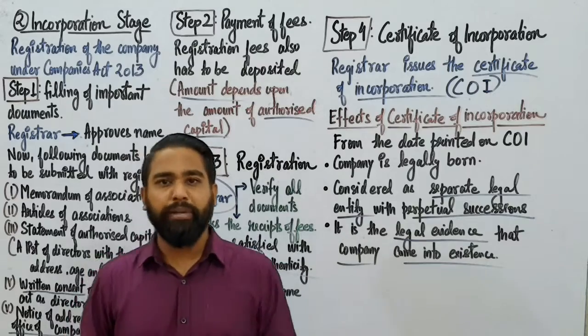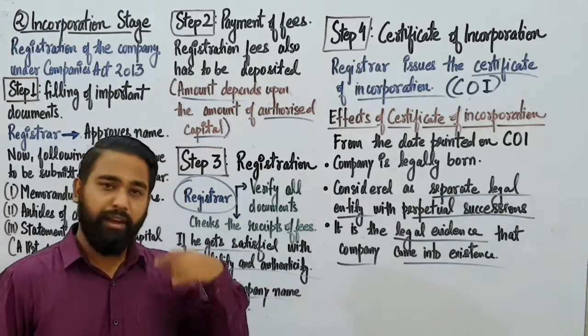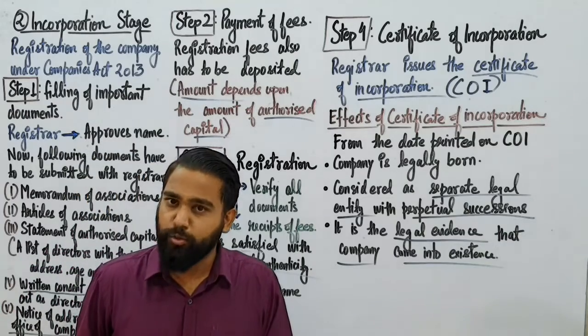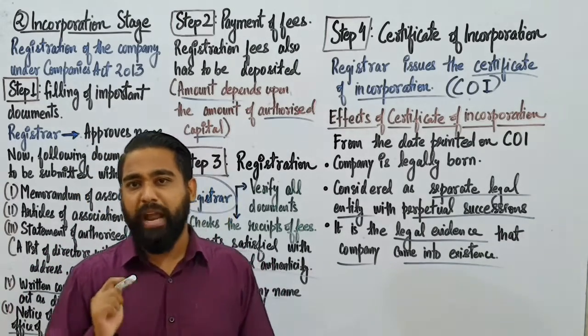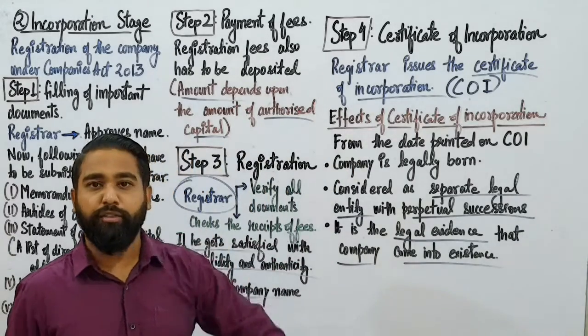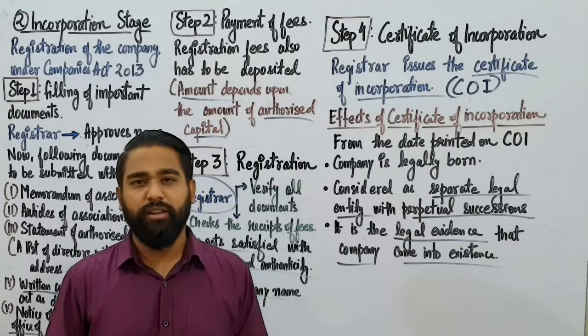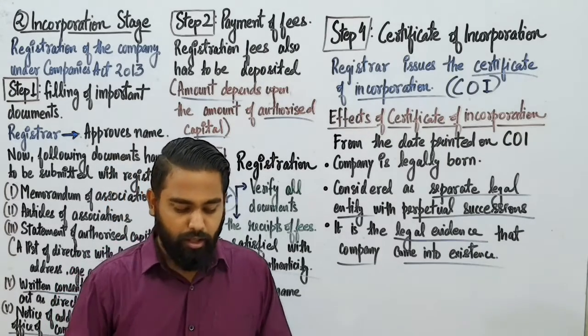Now for a private company, this stage is the last stage. But for a public company, there are 2 more stages which have to be completed. If it's a private company, then after they get the certificate of incorporation, they are ready to start their business, start their company.